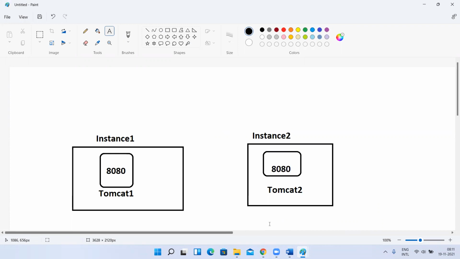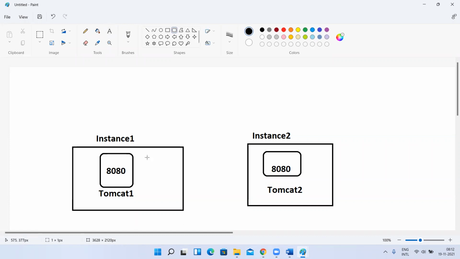Now I have a question. If I have created two instances on AWS or anywhere, like two computers or two EC2 instances, can I have a Tomcat on each different instance with the same port number? Is this valid or not? Instance one, I install Tomcat. Valid, sir, 8080. Yeah, valid.